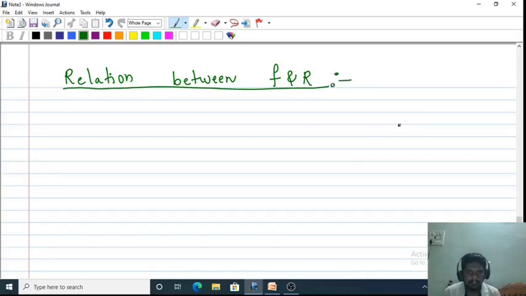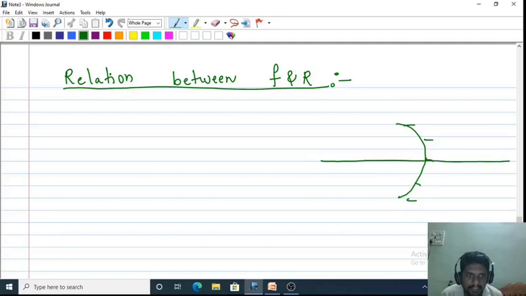Okay, to find a relation between focal length and radius of curvature, I am taking a concave mirror. This is a concave mirror and this is the principal axis. I'll identify points on the principal axis: this is the center of curvature, focus, and pole.